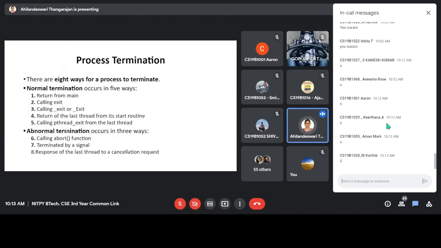For abnormal termination, you can call the abort function, or be terminated by a signal. So these are the subcategories of termination: 5 methods for normal termination and 3 for abnormal termination. We are going to see the first 3.